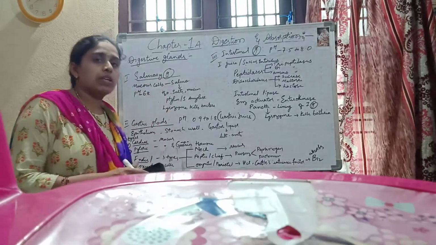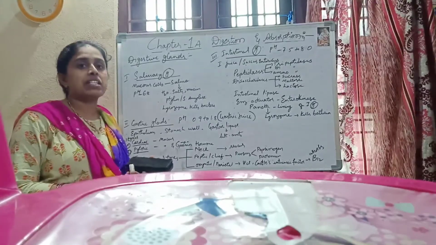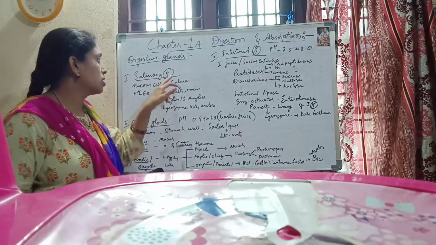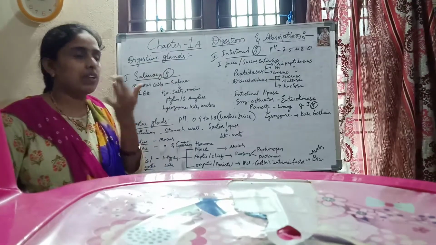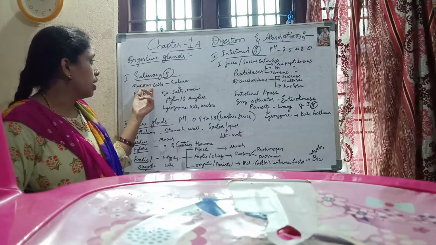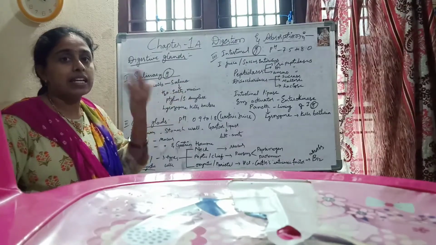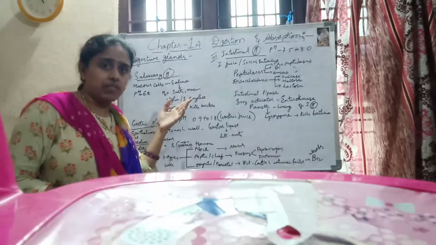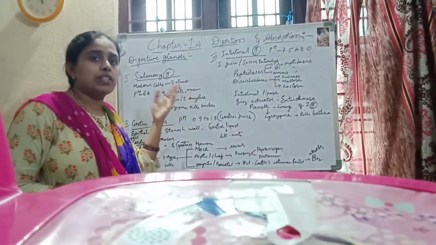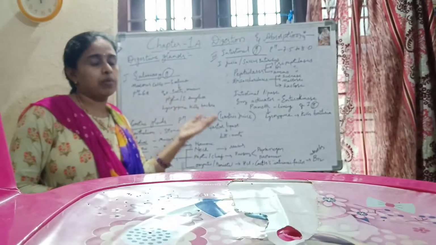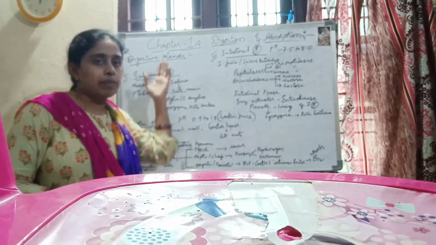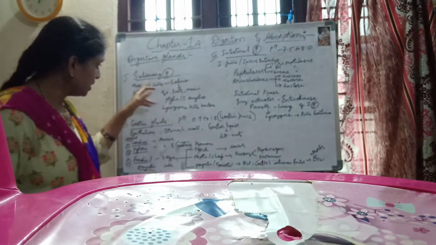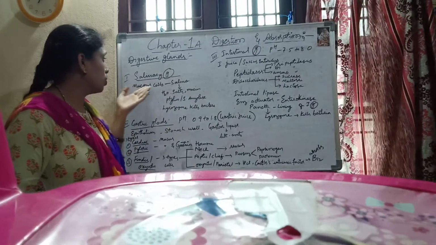The name itself says salivary glands are present in the mouth region, in the buccal cavity. They secrete saliva. We discussed different types of salivary glands in the last class: parotid, submaxillary or submandibular, and sublingual salivary glands. Here they contain cells called mucus cells.